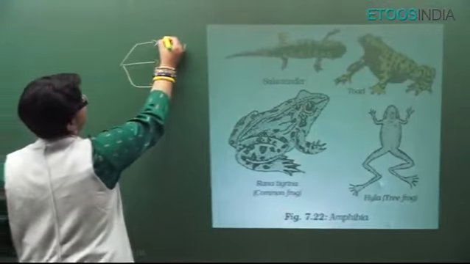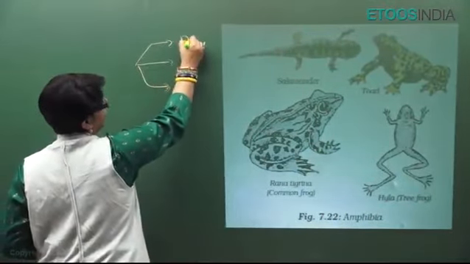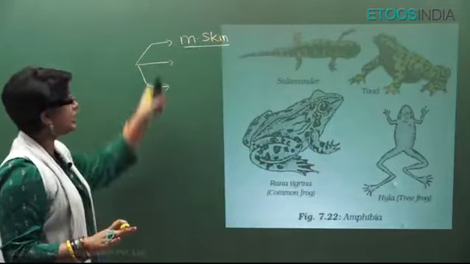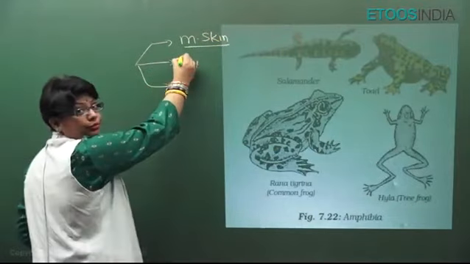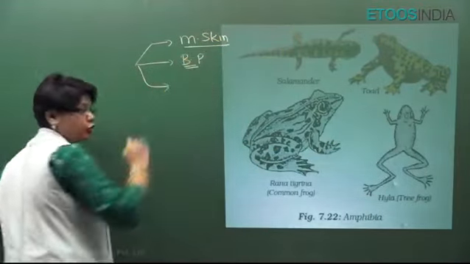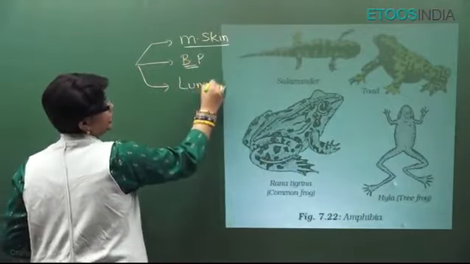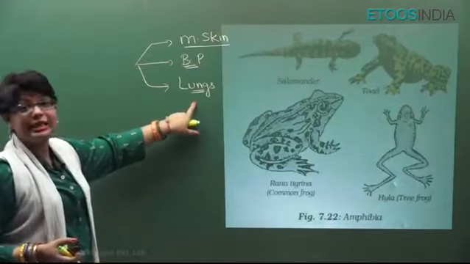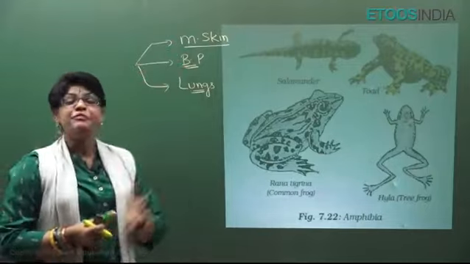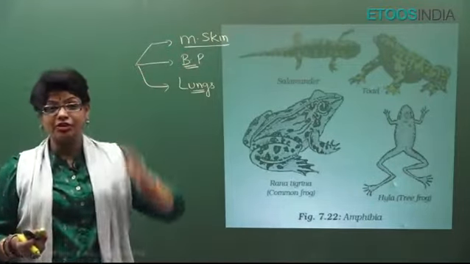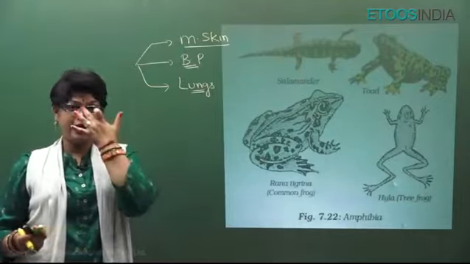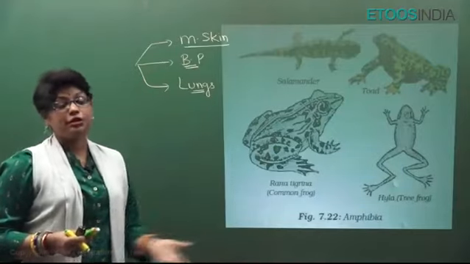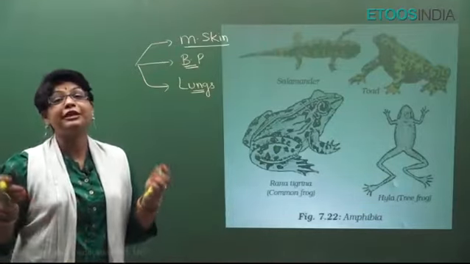How do they respire? They respire mostly by moist skin. By this they can respire in water, on land, in hibernation, in estivation. All the time they can respire by moist skin. Second most important, they have buccopharyngeal epithelium through which they respire, and then they have lungs, but only adults have lungs. Like if you talk about the larva of frog, that is tadpole, it respires by gills and moist skin. Alright, they have a cloaca, they show external fertilization, and they are oviparous. They will lay eggs which are unfertilized eggs. Very, very important. They do not have ribs, they do not have a diaphragm, so they show positive pressure ventilation.